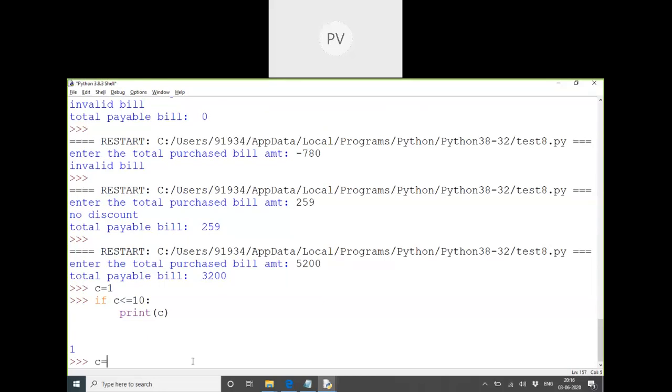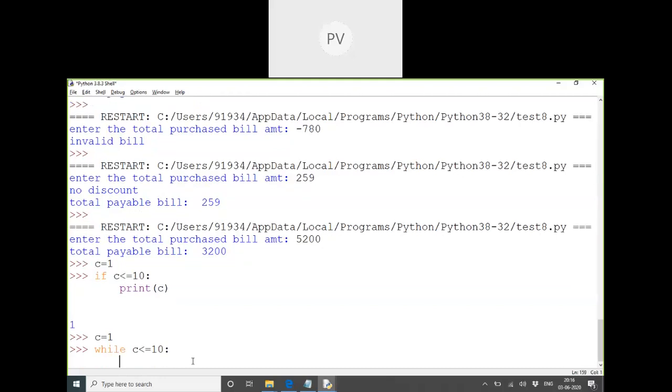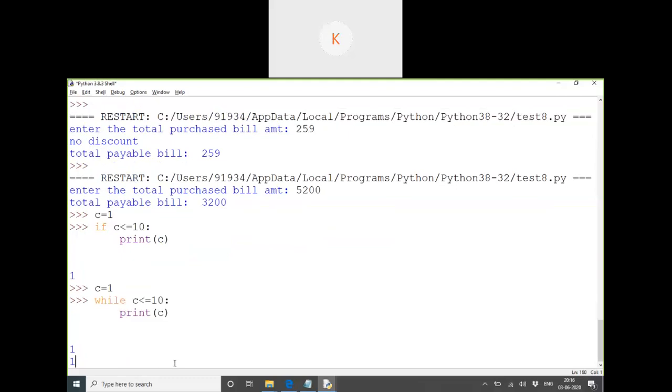Now I'll do the same program with 1, but which keyword am I using here? While. So as long as it is true. Now, is it true right now for the first time? Check the condition. Is the condition true or false? I tested it for the first time. It's true. What is the output on the screen? 1 is printed. It will print from 1 to 10 and then it will stop. No, I didn't increase it, you see. It goes on.